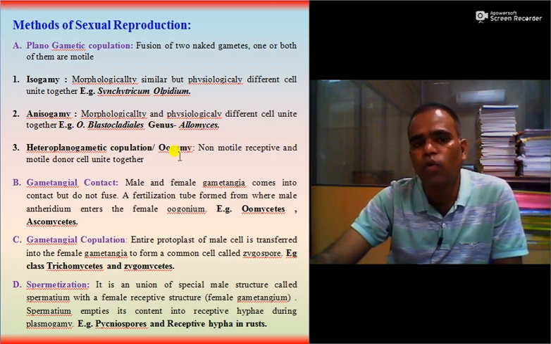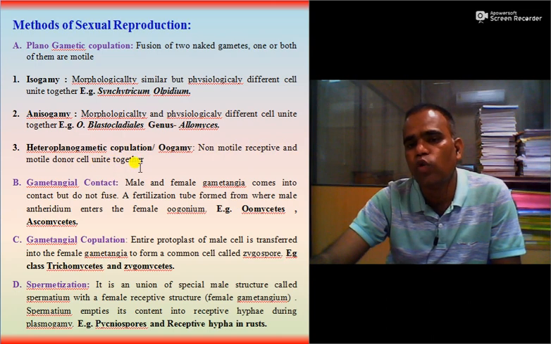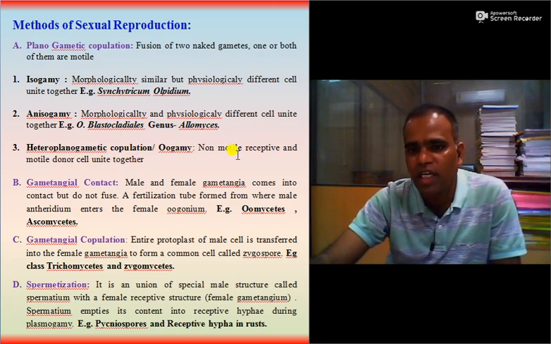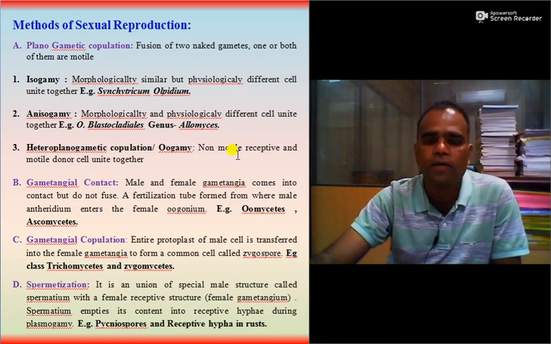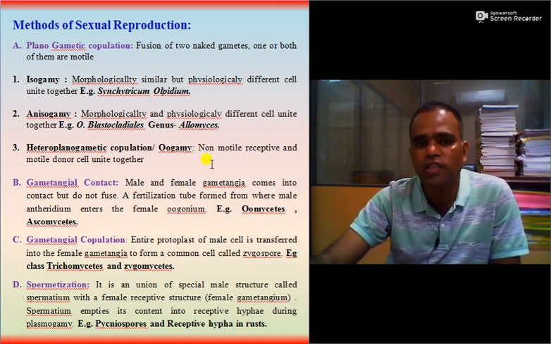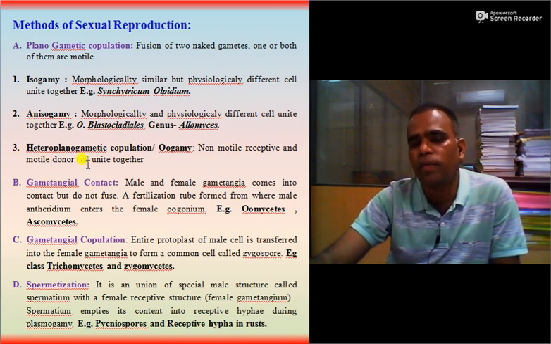Then heteroplanogametic copulation or oogamy. A non-motile receptive cell and a motile donor cell unite together. So here one is non-motile, that is the female cell is non-motile and the male cell or donor cell is motile. So here it is called heteroplanogametic or oogamous.